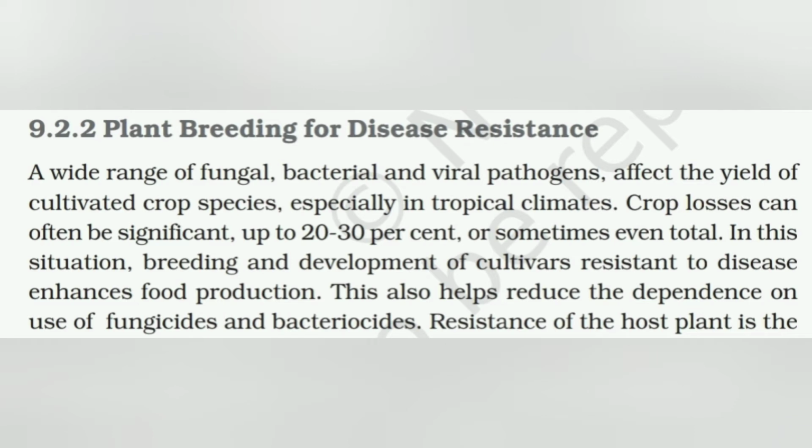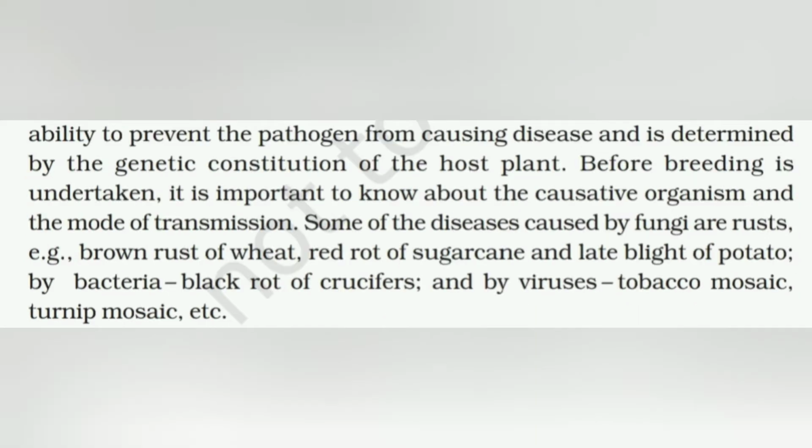A wide range of fungal, bacterial and viral pathogens affect the yield of cultivated crop species, especially in tropical climates. Crop losses can often be significant, up to 20 to 30%, or sometimes even total. In this situation, breeding and development of cultivars resistant to disease enhances food production. This also helps reduce the dependence on the use of fungicides and pesticides.